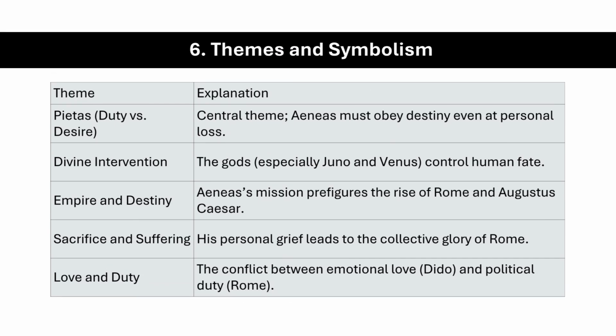Themes and symbolism. The main theme of the Aeneid is the struggle between duty and desire. Aeneas often faces emotional pain. He loves Dido but must leave her for his divine duty. The gods, especially Juno and Venus, constantly interfere in his journey, showing how fate and divine power control human lives. His mission, to found Rome, symbolizes empire, sacrifice, and destiny. The flame that guides him stands for faith and divine calling, while the wars in Italy represent the birth pains of Rome's greatness.